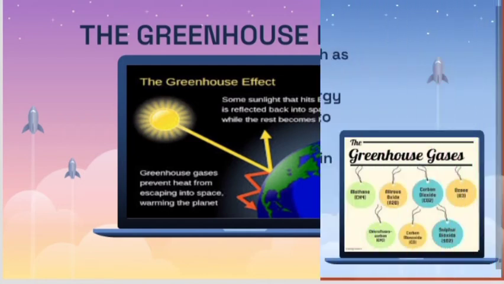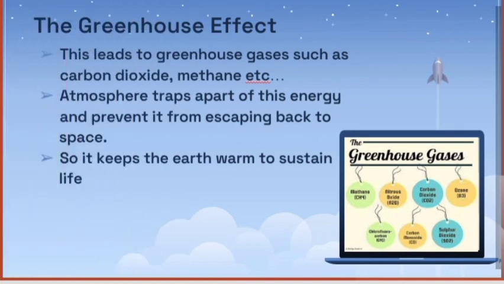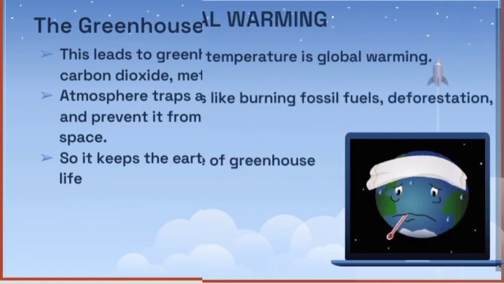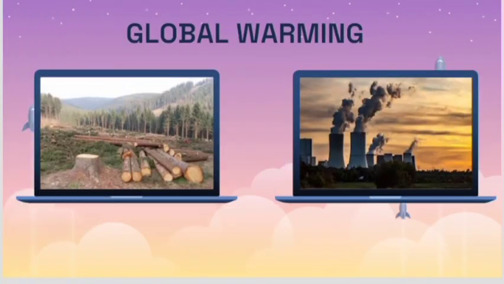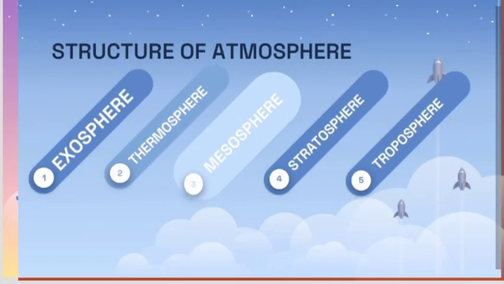manner. But increase of the temperature and depletion of the ozone layer causes many side effects such as greenhouse gases like chlorofluorocarbon, carbon dioxide, methane, these things. This causes global warming because of the rise in temperature. The causes of global warming are deforestation, more impurities, and pollutants mixing into the atmosphere, and these are the things for global warming.